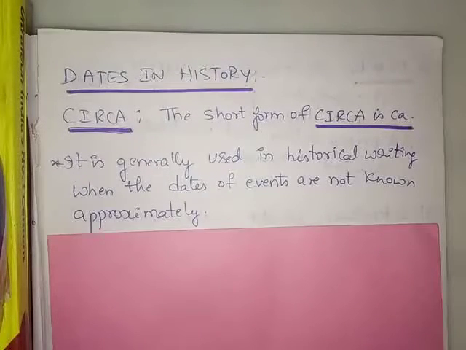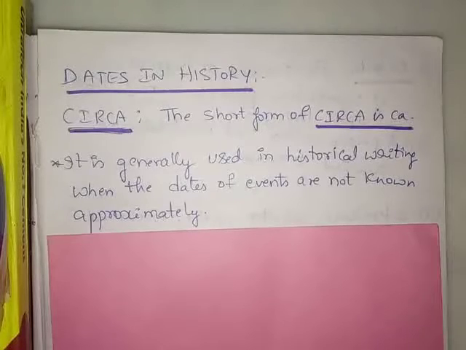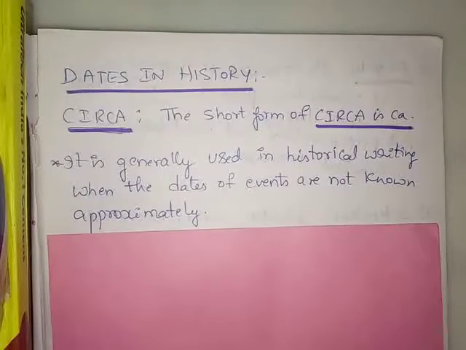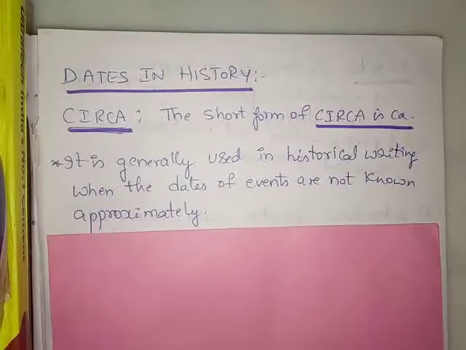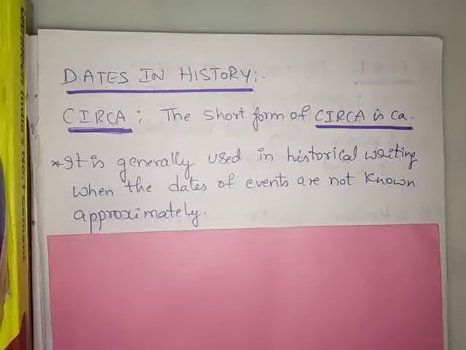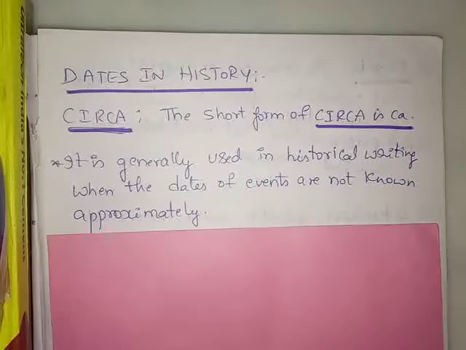Dear students, in the previous topic we saw the time periods in history. Now, moving further, we will see about dates in history. They say that a date acts as a landmark. It is the roadmap, we can say. It is a path through which we can know the proper records of the history. If the date is there, we can easily find out on which date, month, or day the incident actually took place.